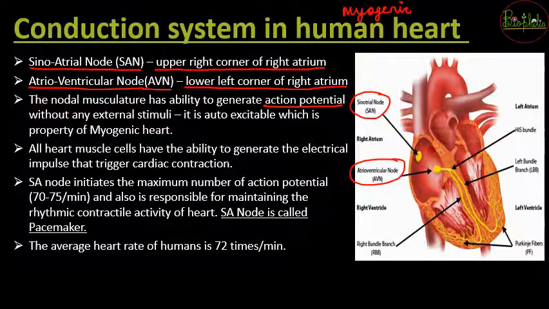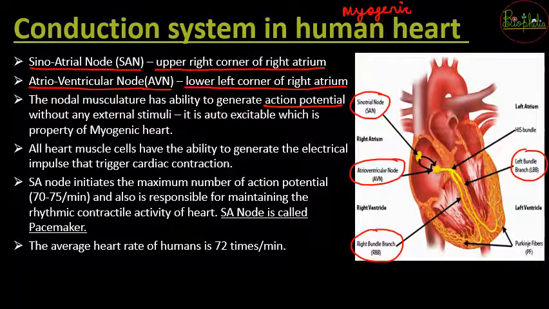First, in the sinoatrial node the action potentials are generated, then they are transported to the AV node, and from the AV node they go and form the left and the right bundle. You can locate the left bundle and the right bundle.